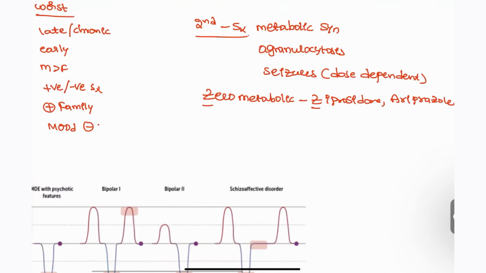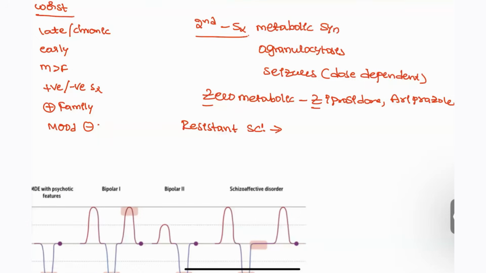Next, which drug can be given for resistant schizophrenia? For patients who have resistant schizophrenia, the drug of choice will be clozapine. Clozapine should be given for this patient, right?